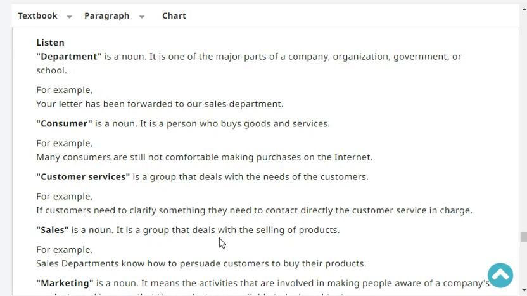Customer service is a group that deals with the needs of the customer. For example, if a customer needs to clarify something, they need to contact the customer service director in charge. Okay, but we stop there for today.